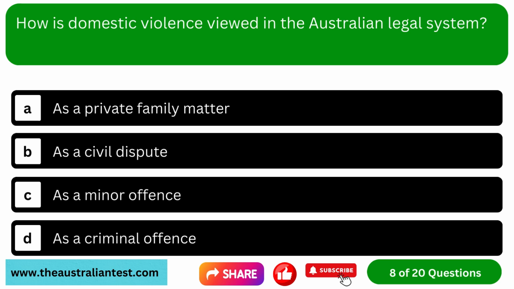Question 8. How is domestic violence viewed in the Australian legal system? Option A, as a private family matter. Option B, as a civil dispute. Option C, as a minor offense. Option D, as a criminal offense.